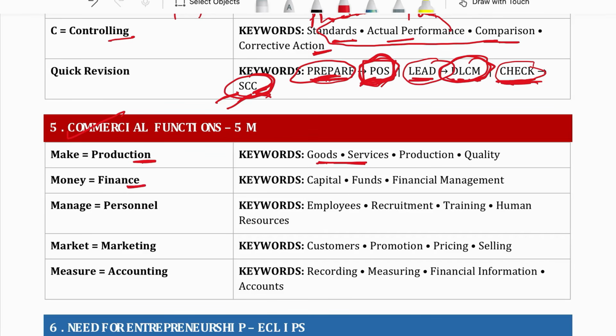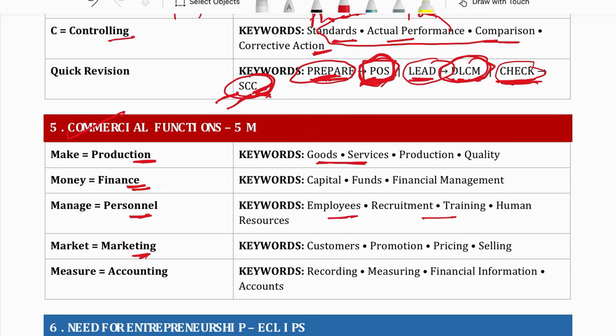And then under finance, he arranges the finance and ensures that the finance is used in the best possible manner. Then personnel: under commercial functions, under personnel he ensures to hire the employees and appoint the right person for the right job. Then the organization will be able to achieve the best possible goal.